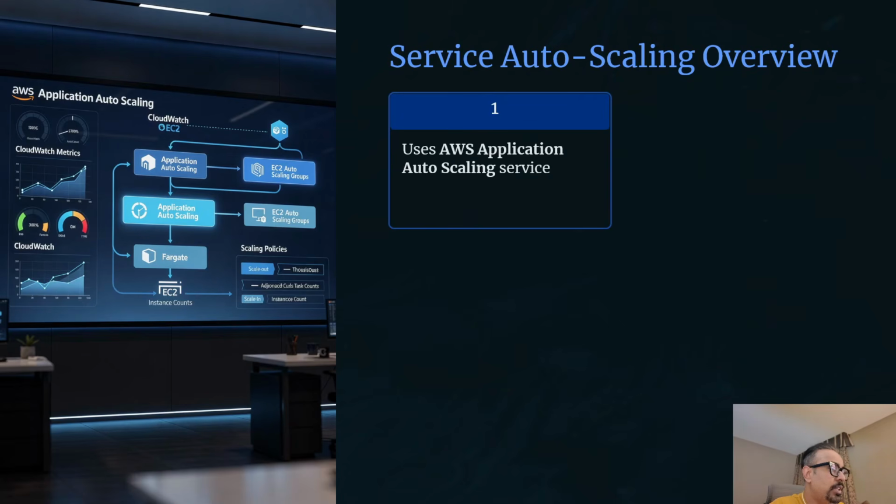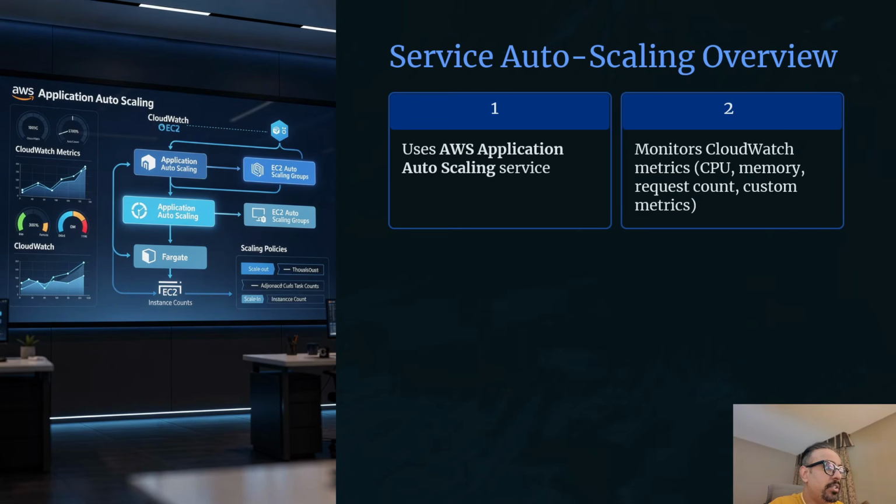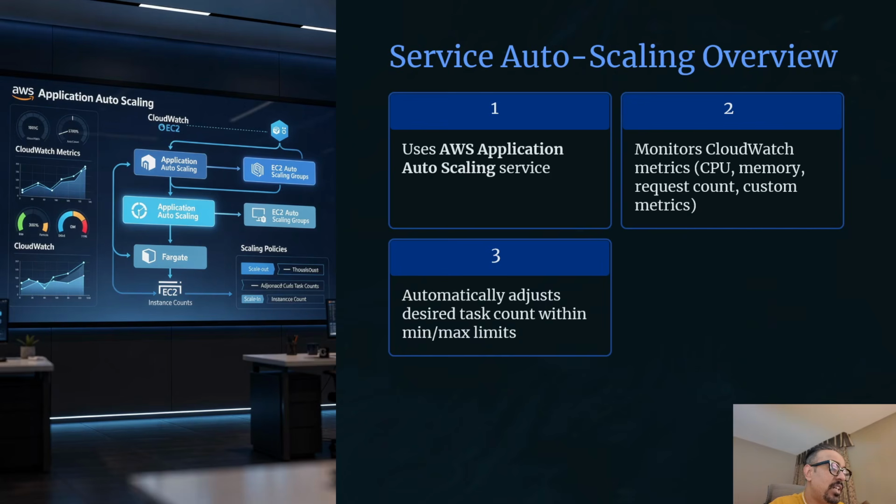Service autoscaling uses AWS Application Auto Scaling, which is a unified autoscaling service that works across ECS, Lambda, DynamoDB, and multiple other AWS services. It's not specific to ECS, it's a general purpose scaling engine. Autoscaling monitors CloudWatch metrics to make scaling decisions. Common metrics include average CPU utilization across tasks, average memory utilization, ALB request count per target, and custom metrics that we define. Autoscaling adjusts your service desired task count within boundaries you are going to set.